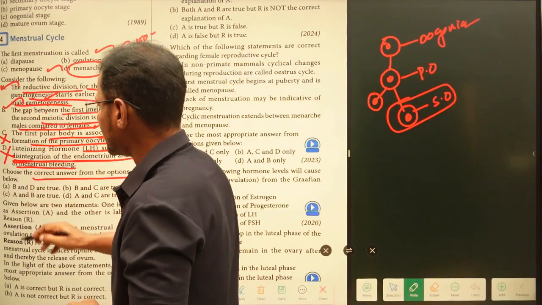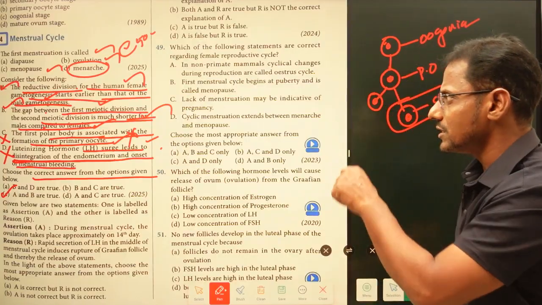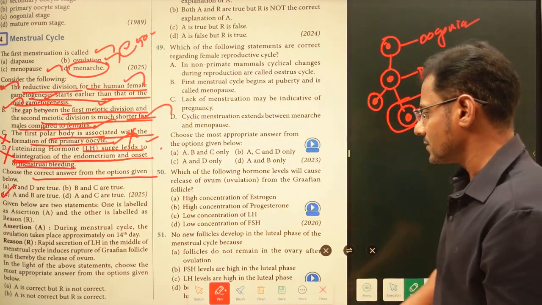So statements A and B are right statements. Now the answer is here: A and B are true. So that is the second one, and let us see the next one.